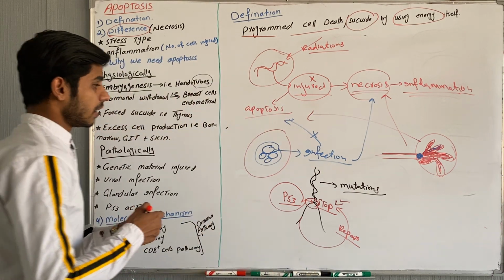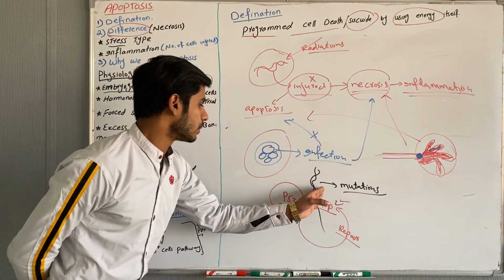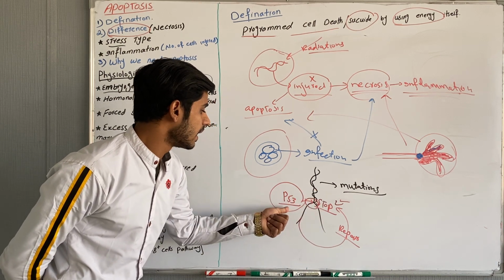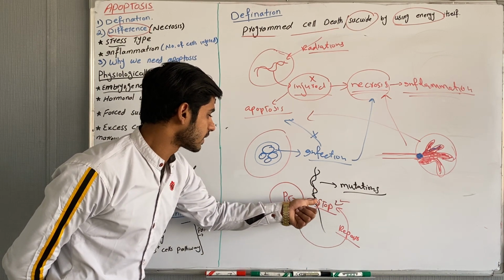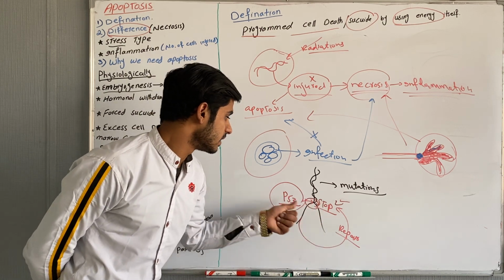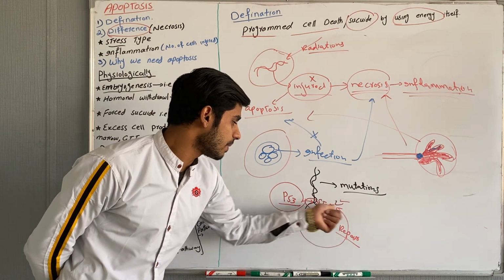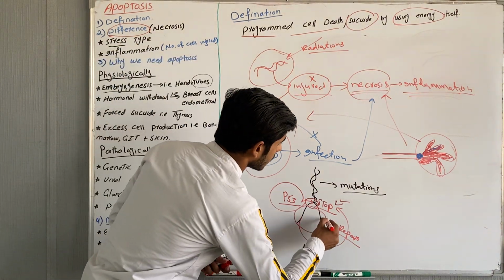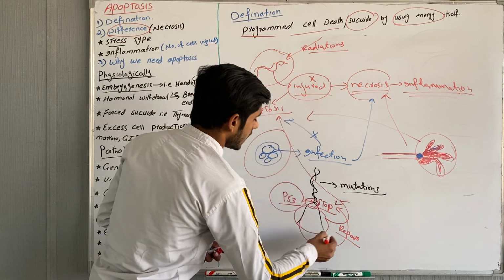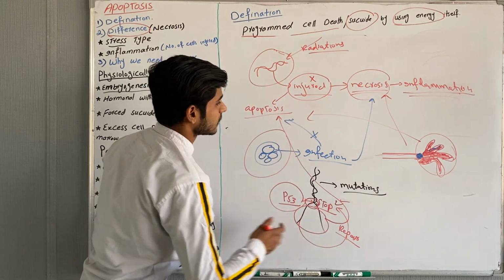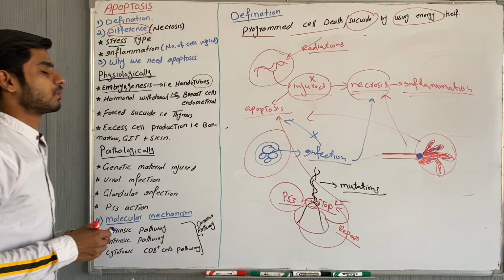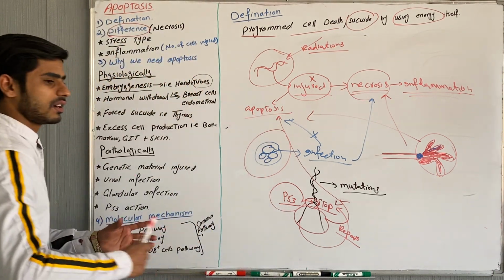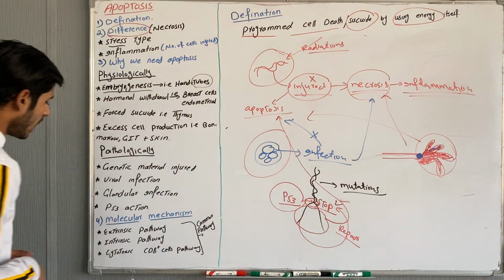What happens is that when there are mutations in the DNA replication, p53 will recognize these mutations, stop the DNA replication and cause the repair. But sometimes when the repair does not take place, these mutated cells will undergo apoptosis. If these mutated cells do not undergo apoptosis, it will again cause necrosis and inflammation. To avoid that inflammation, these cells will undergo apoptosis. Basically, p53 is a very deep topic. We will discuss it later in pathology.